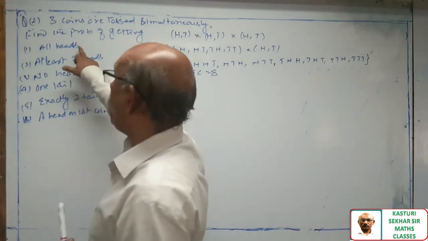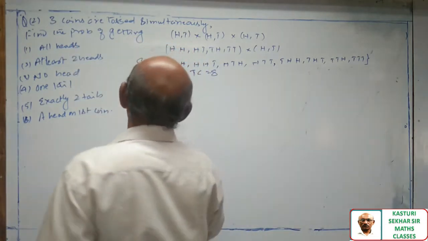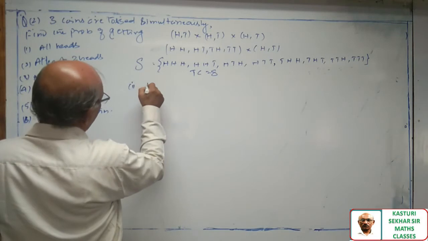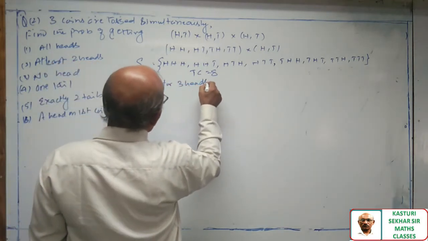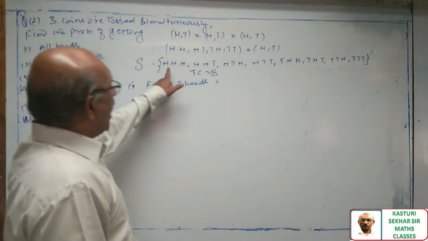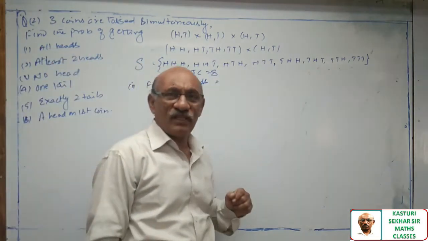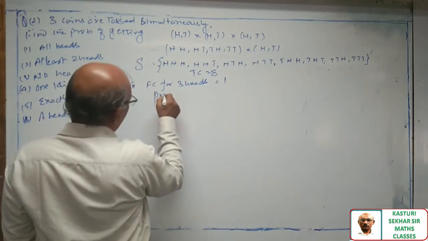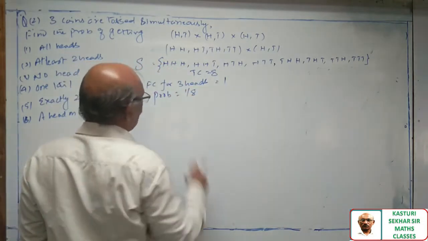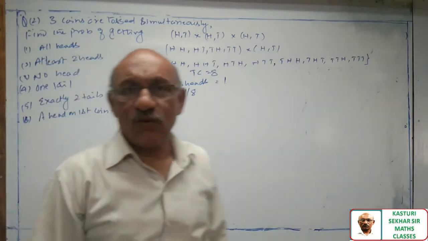Look at this, all heads. So first question, favorable cases for 3 heads. How many cases are supporting 3 heads? Only 1. So probability is equal to 1 by 8.